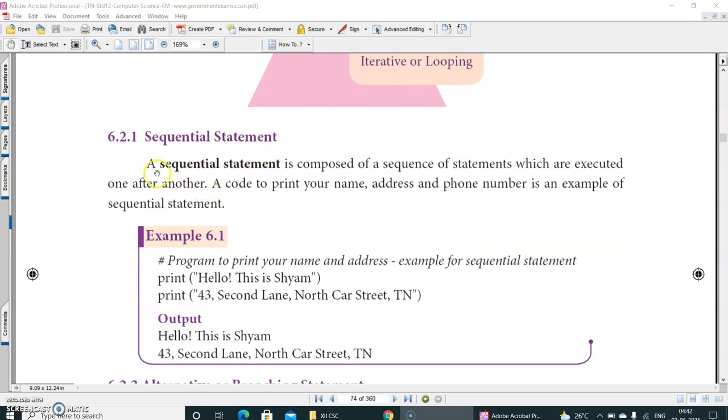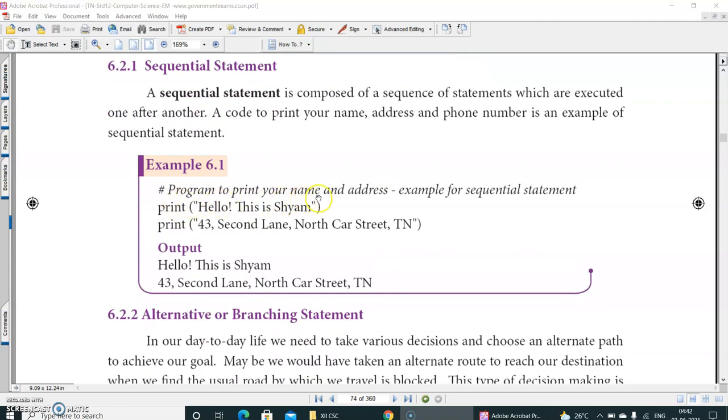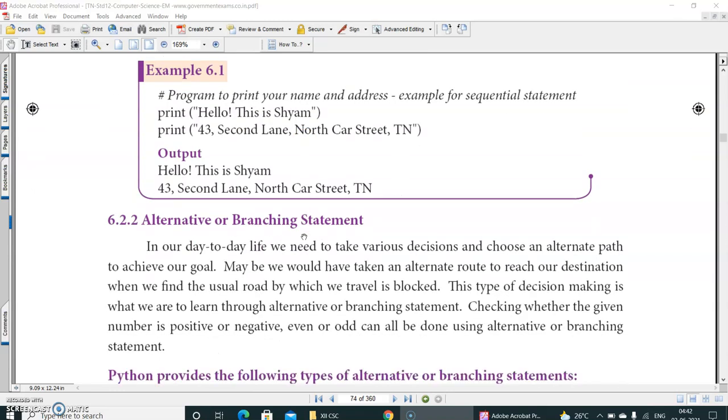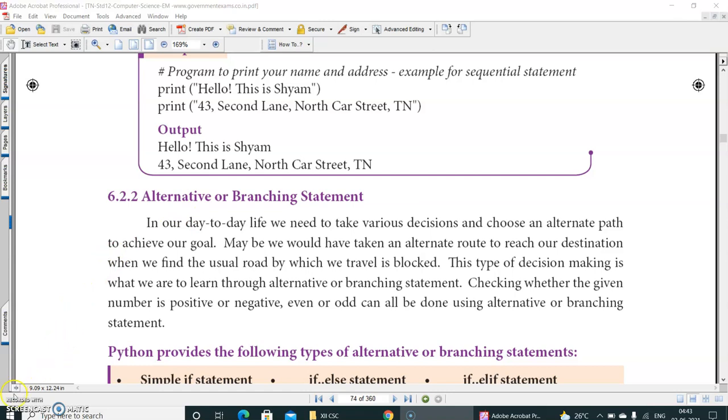Sequential statement. A sequential statement is composed of a sequence of statements which are executed one after another. A code to print name, address, and phone number is an example of sequential statement. Program to print your name and address, example for sequential statement, right? Now see here, print hello. This is Sham. Print 43 second lane North Car Street, Tamil Nadu. See here, this print statement will print first and this print statement will print second. See, serially it is printing one after the other. Have you understood?